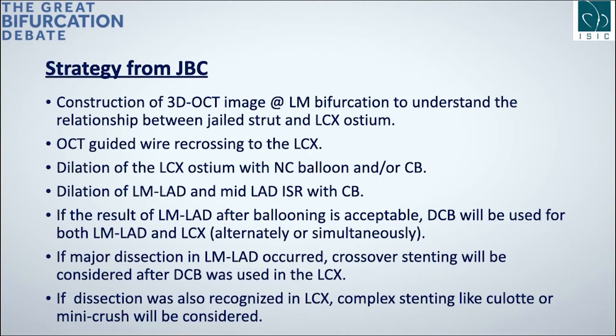And if dissection was also recognized in the circumflex, we will perform long inflation with an auto perfusion balloon to avoid complex stenting. However, if we cannot get optimal coronary flow, we will perform complex stenting like culotte or mini crush. Thank you for your attention.